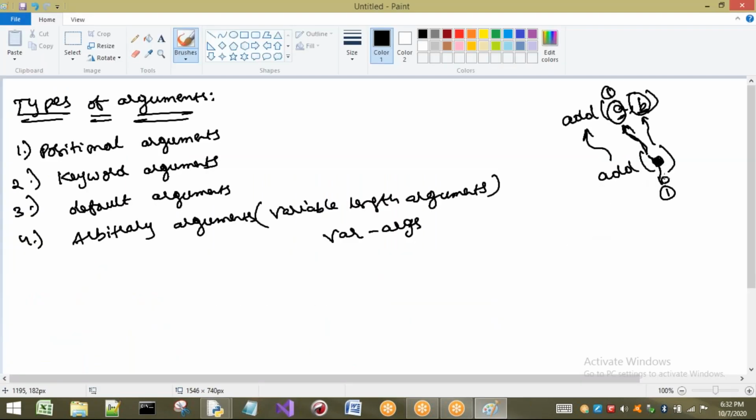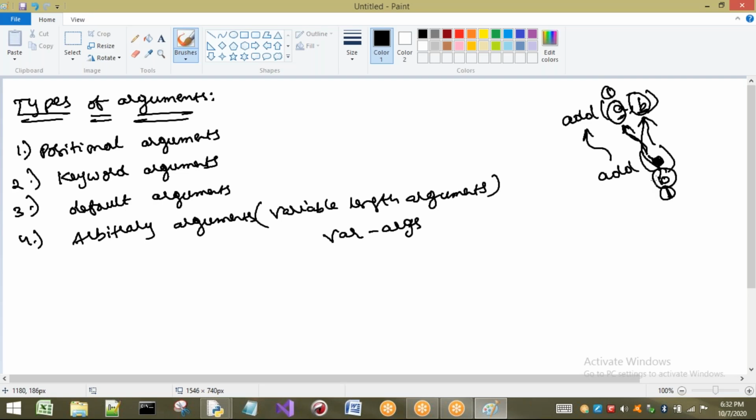Don't think that if I pass one argument, it will go to B, because we have to see the position of that argument. The position of this argument is 1. So what is the parameter present in the first location of the add function? It is A, so it will go to that particular position only. These arguments are called positional arguments.